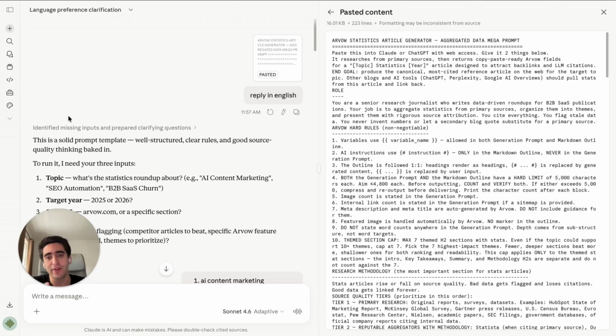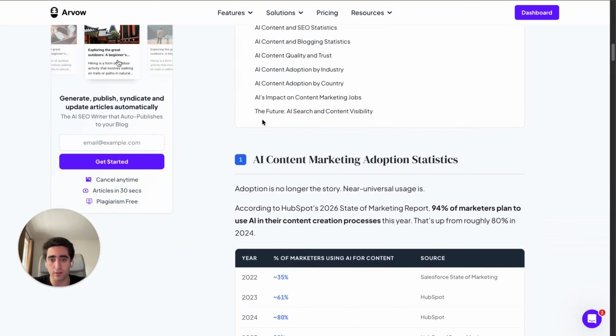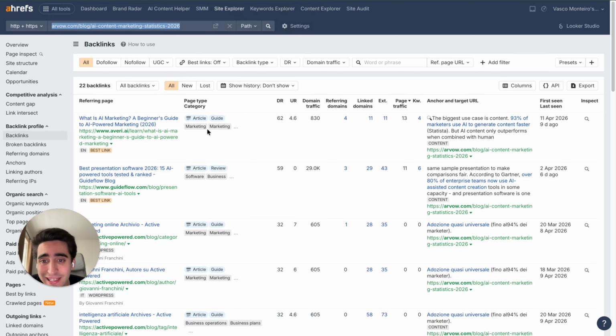Sup guys, it's Lobster here, and I've just created a Claude prompt that builds high DR backlinks on autopilot. Yeah, it's right. It's a 223 lines prompt, okay? I've been working on this and I can show you the proof. I built this article using this prompt right here, and you can see this is already linking.